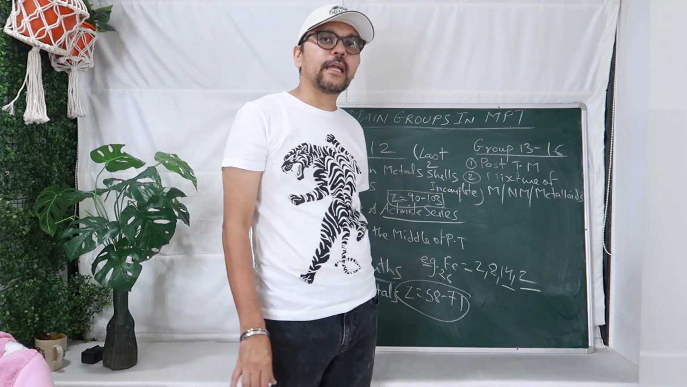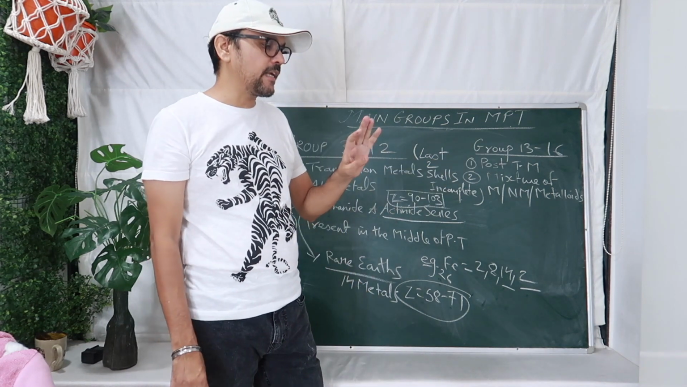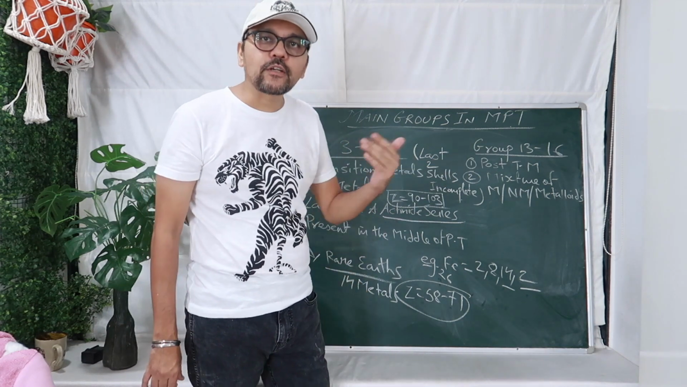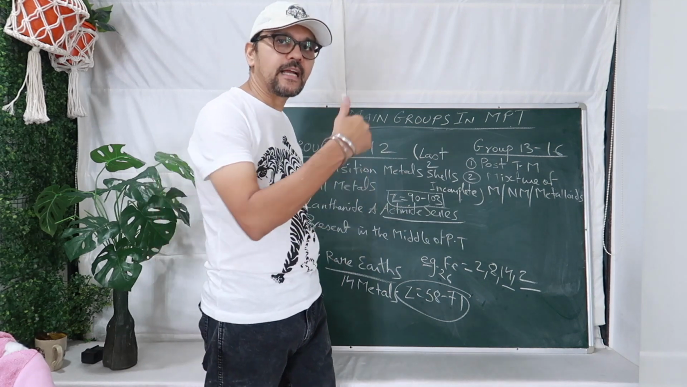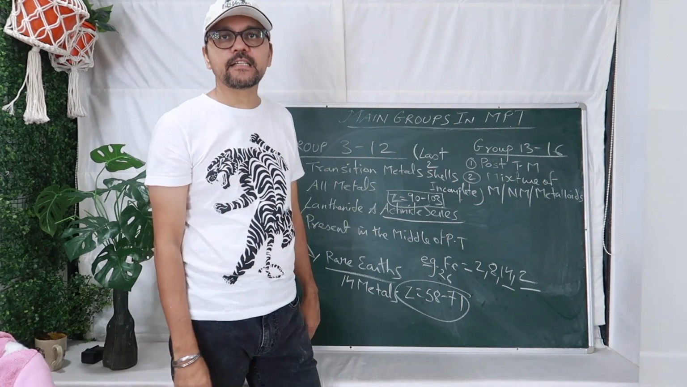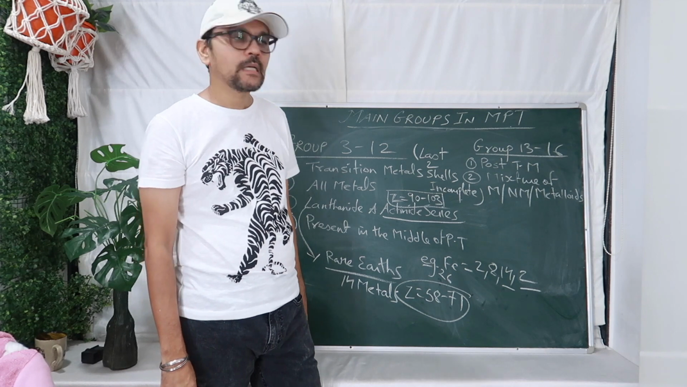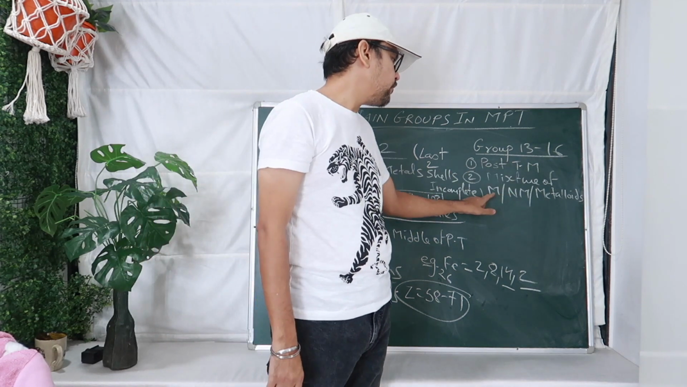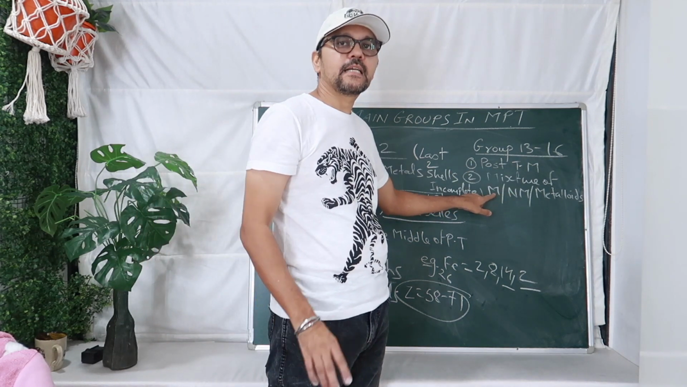Then you come to group 13 to 16, 13, 14, 15, 16. They are called after transition metals. So they are present just after transition metals on the right hand side of the periodic table. It's a mixture that includes metals too, like aluminium.